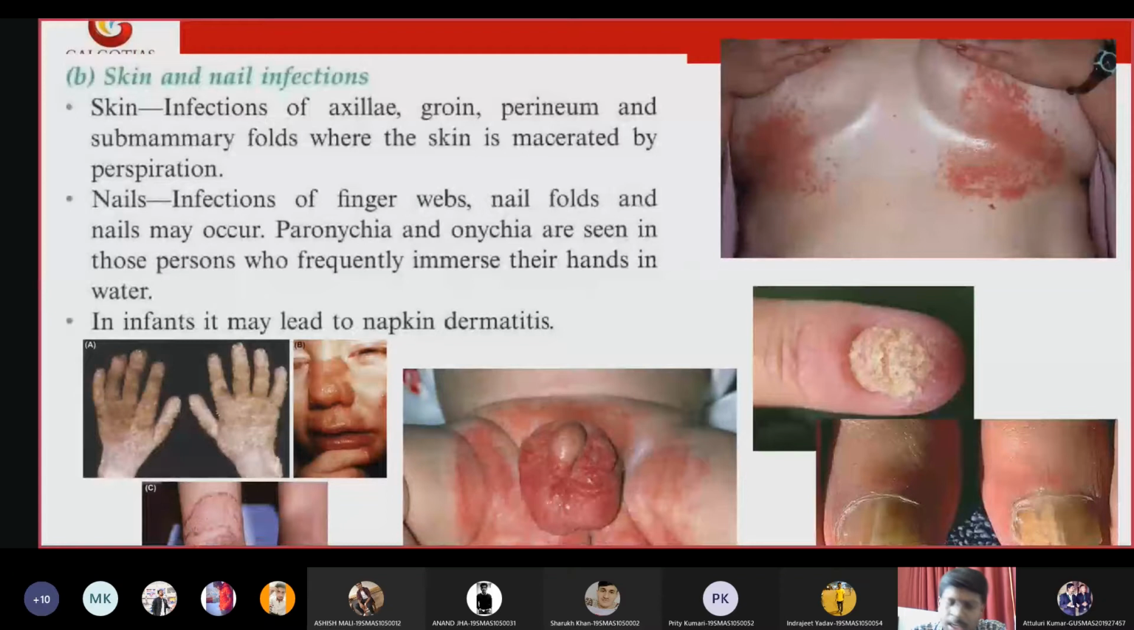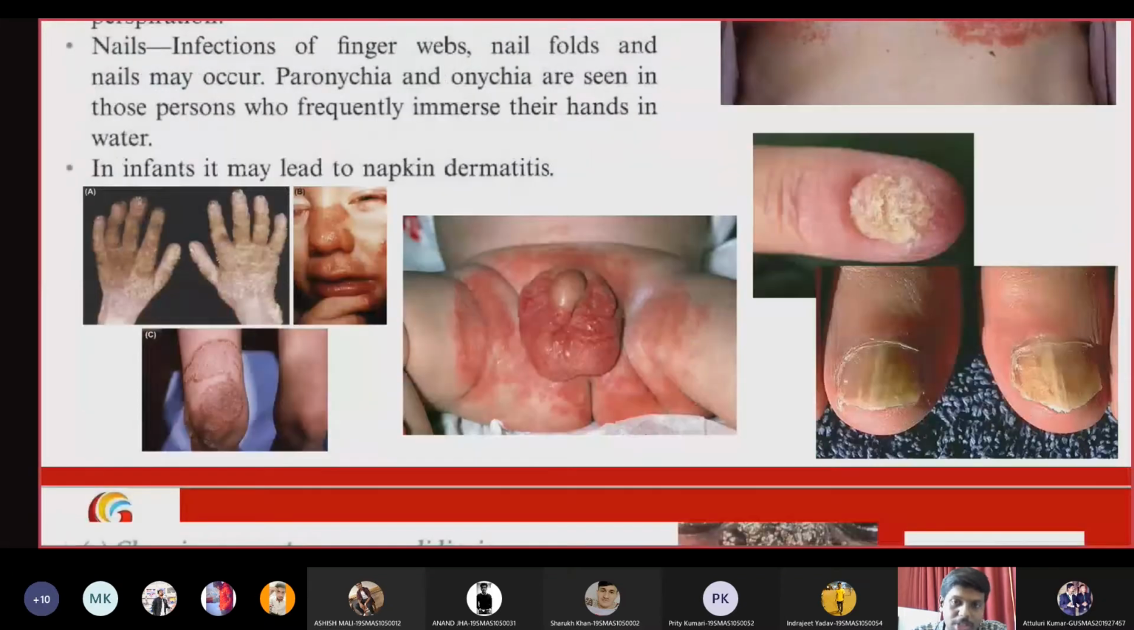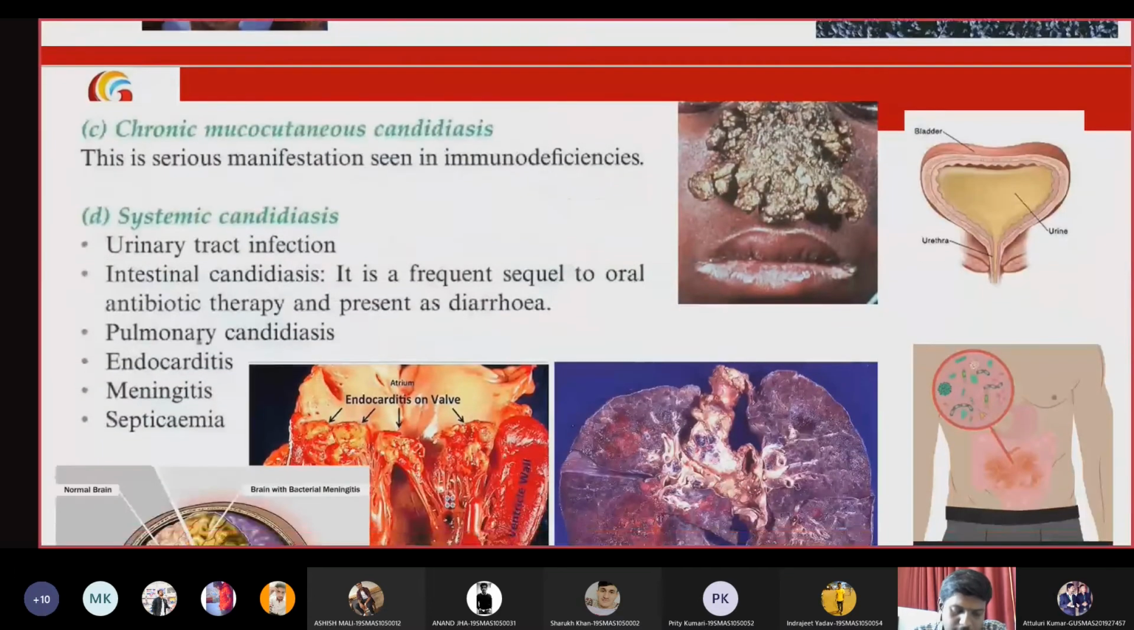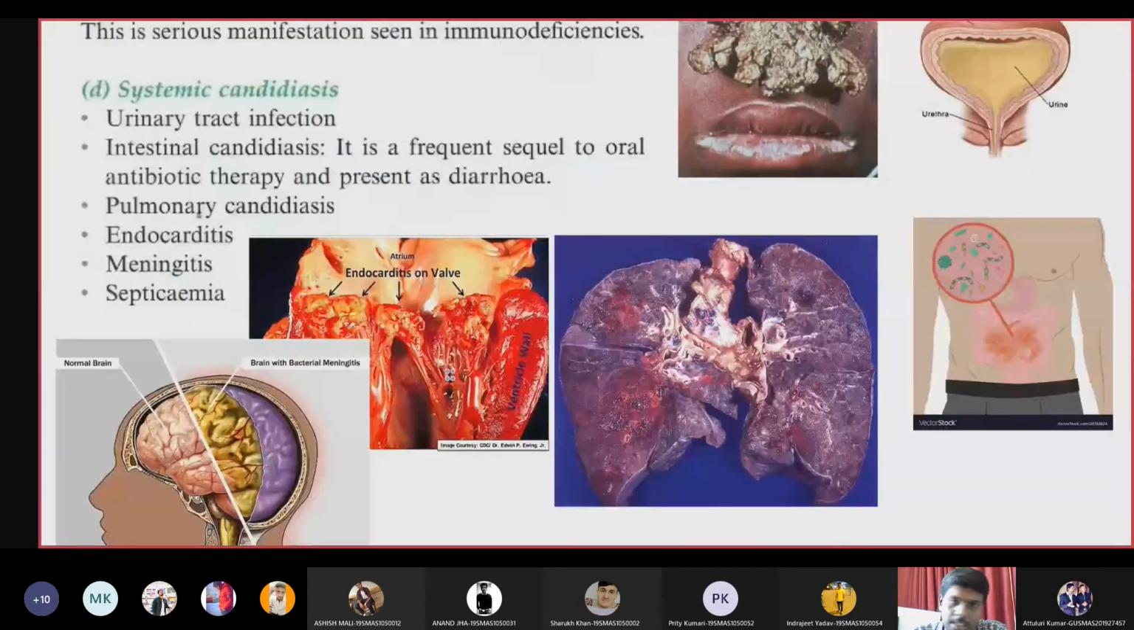Then a nail infection can occur, and in children or neonates, they will see a specialized Candida infection called napkin dermatitis. Then chronic mucocutaneous candidiasis is seen among HIV patients. Then systemic candidiasis causes infection to systemic organs such as the urinary bladder, lungs, intestine, brain, and even other organs of the body.